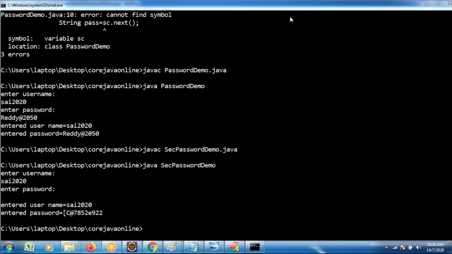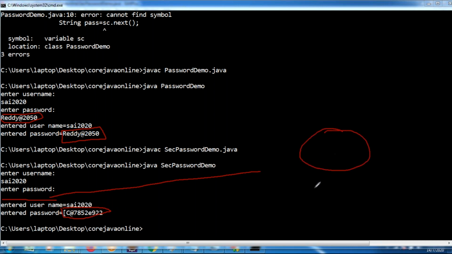But you observe, while I'm entering my password, it is visible to you. With console, it is not visible, and at printing time also it is not visible. When I enter my password, it is stored at some address location. That address reference is going to be printed. Technically it's called a hash code value, the object reference value. It's not printing the information of the object, it's printing the reference value.